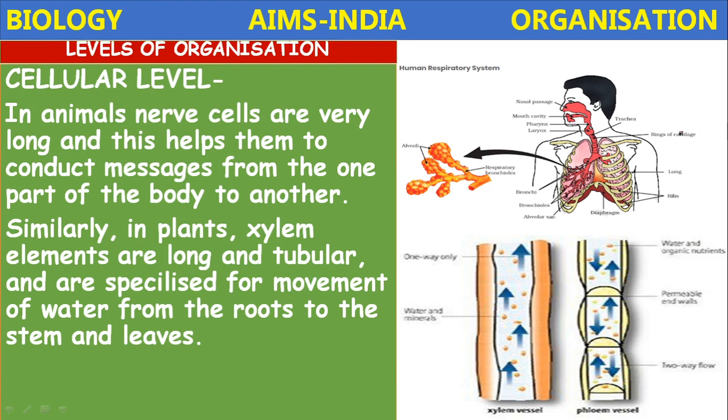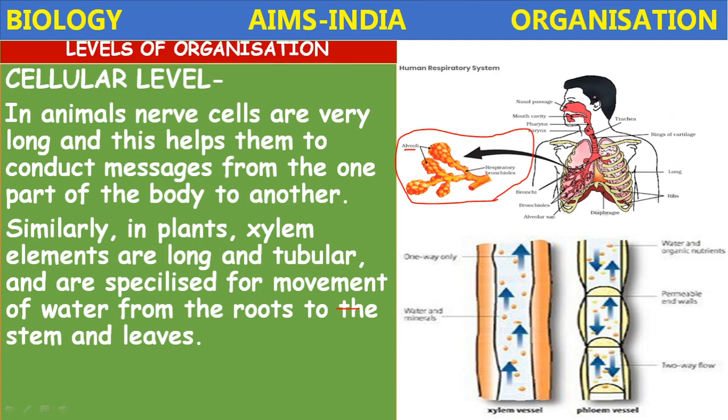Okay. If you take the animals, for example, let us take the respiratory system. The cells of the respiratory system are different. The lungs are made up of special cells called air sacs. Their arrangement is different. Their structure is different. They are richly supplied with blood capillaries and they help in the exchange of gases.